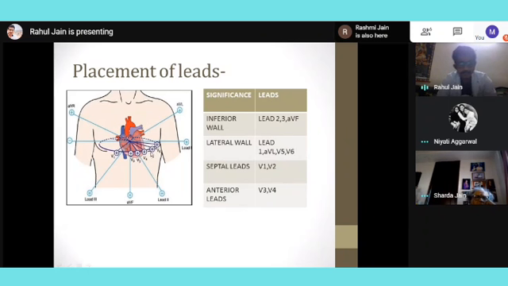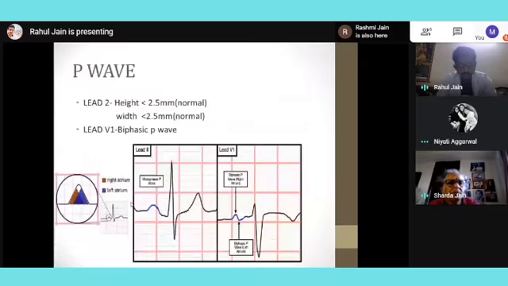Those are chest leads. We are talking about limb leads. Lead 1, 2, 3 are different, and these are limb leads, and right now we are talking about limb leads, not the chest leads. So when I talk about limb leads, lead 1 is towards the left side, and lead 2 and lead 3 are inferior. AVF is towards the foot. So lead 1 is towards the left side.